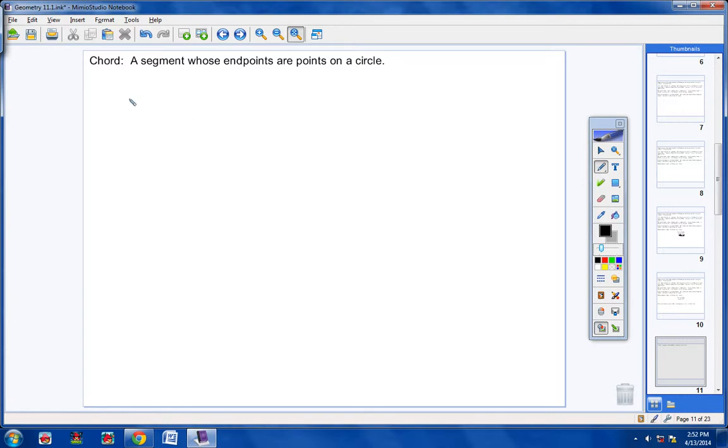Please write this in your notes. A chord is a segment whose endpoints are points on a circle. Okay? Let me give you a couple pictures. I would like you to write these in your notes.